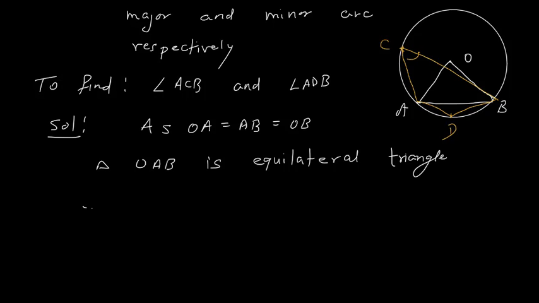Therefore angle AOB is equal to 60 degrees. So angle AOB is 60 degrees.